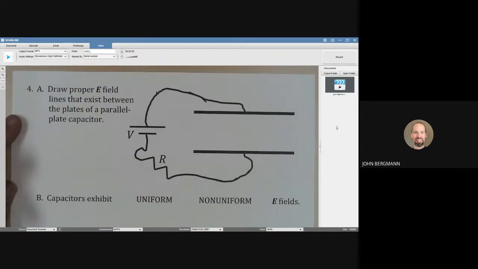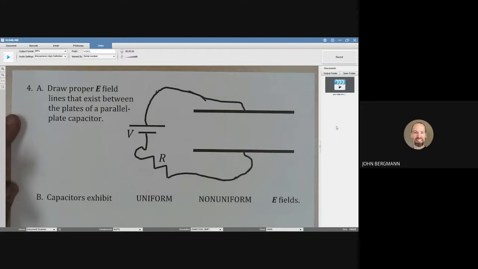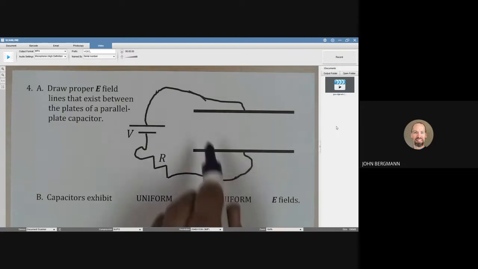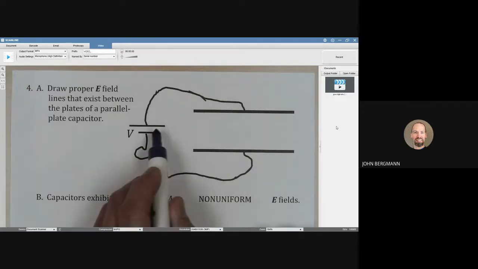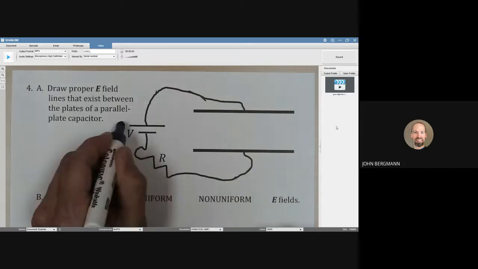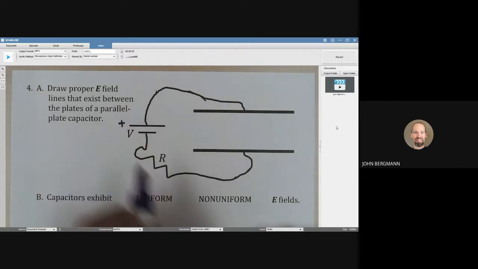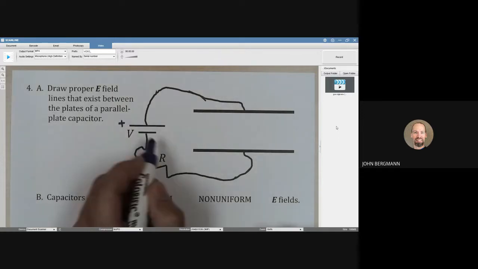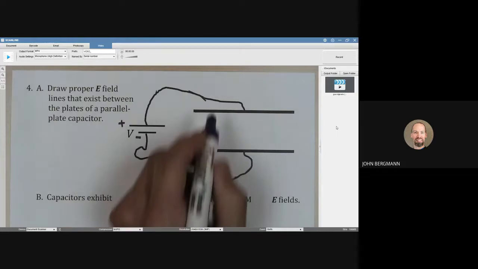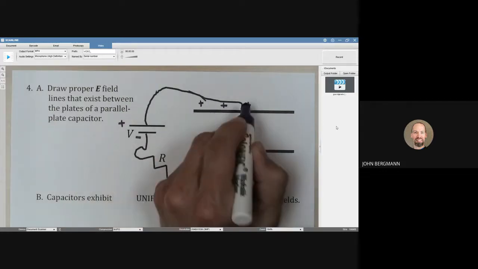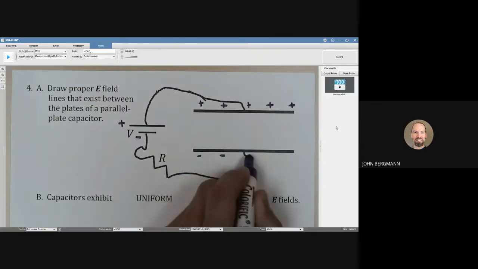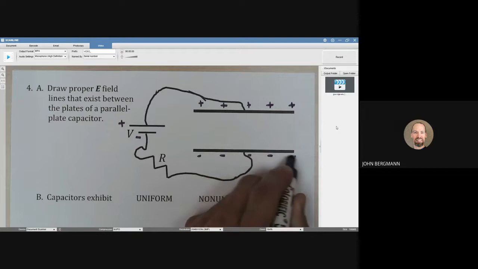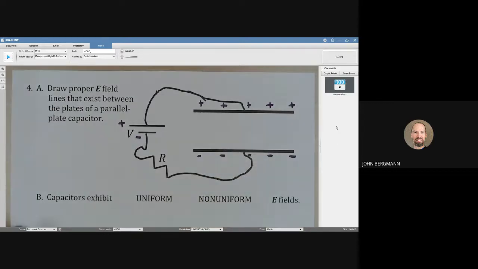What about between the plates of a charged capacitor? I've made these capacitor plates especially big so we can draw in what's happening. The top plate is connected to the positive battery terminal, which you might have learned. The long line is the positive battery terminal. The short line is the negative battery terminal. When this is charged, the top plate will acquire a net positive charge and the bottom plate will acquire a net negative charge equal in magnitude to the positive of the top. So we want to draw the same number of pluses as minuses.